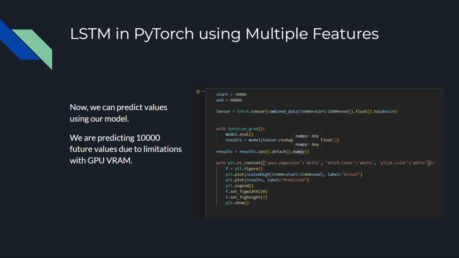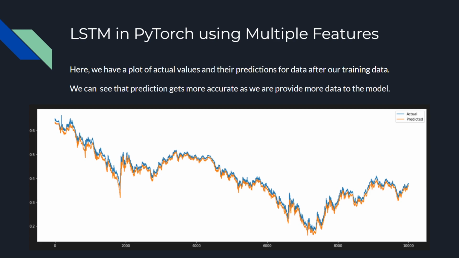Now we can predict the values using our trained model. We are predicting the 10,000 values after the training data due to limitations. So here is the graph of the 10,000 values after our training data. We can see that the prediction gets more accurate as we provide more data to the model, which is a property of the LSTM model, which works very well on time series data.